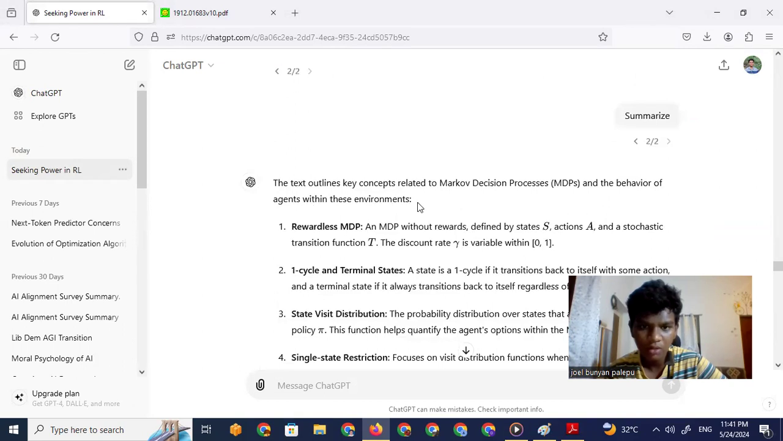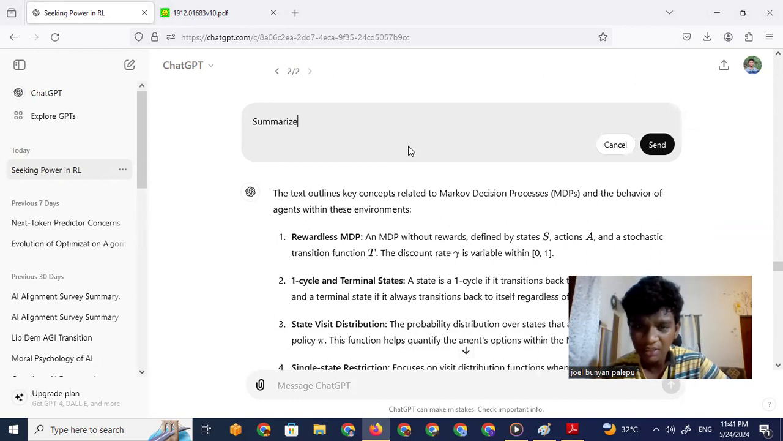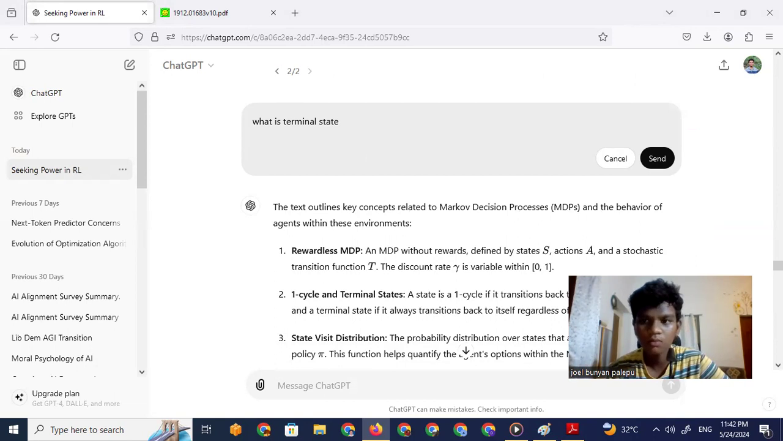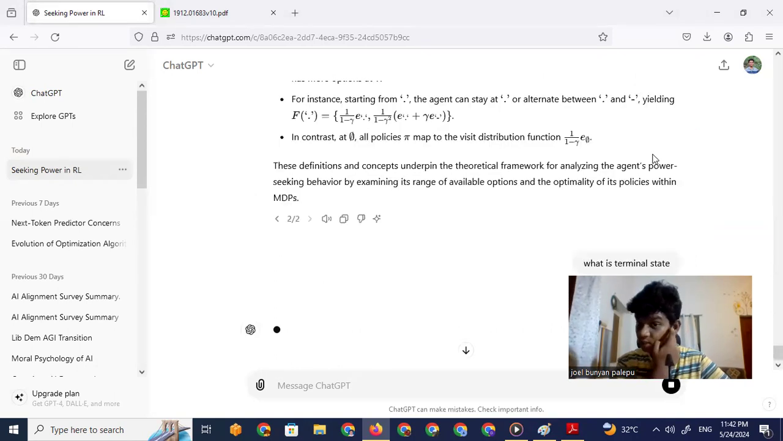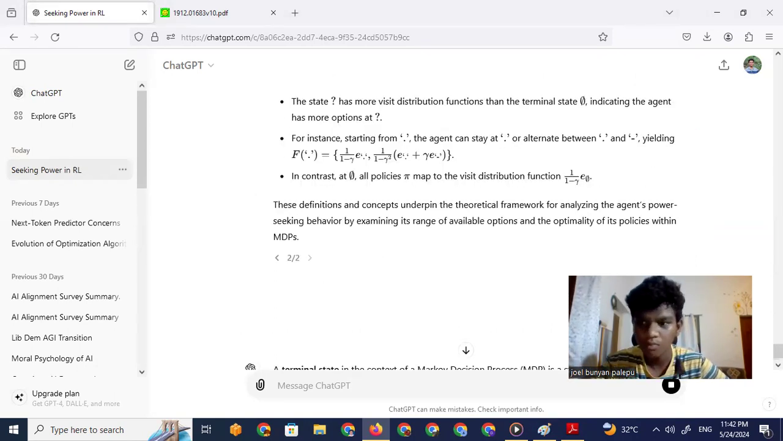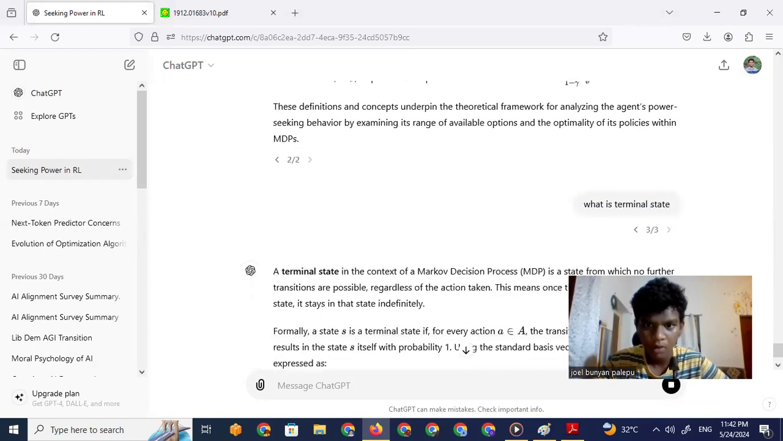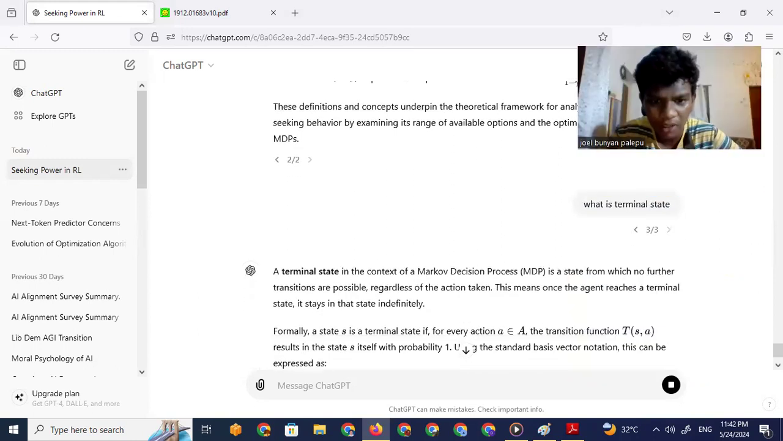I think we could use this. Let's just write it: what is a terminal state? Let's see what that is. It is a state in which no further transition is possible regardless of the action. That means the end stage, right?